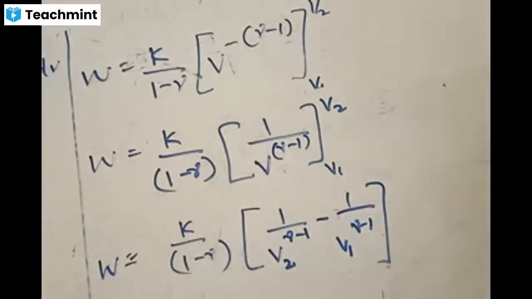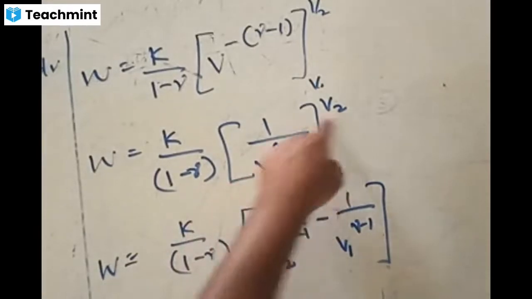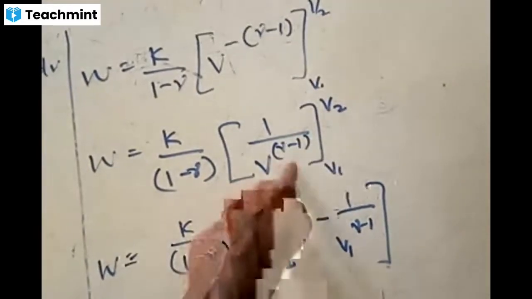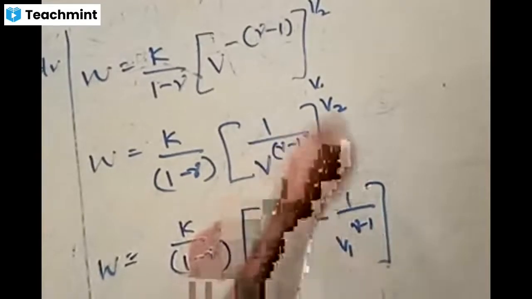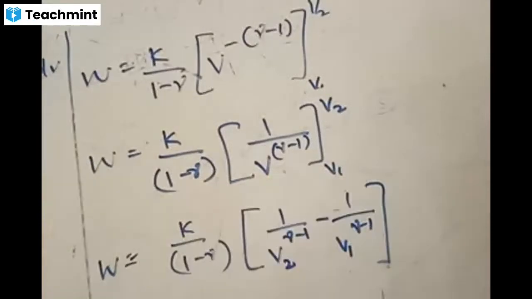Is that clear? V to the power of gamma minus 1 is a formula. Applying upper limits, it becomes V2 to the power of gamma minus 1. Lower limit is minus 1 by V1 to the power of gamma minus 1. Fine? Clear?